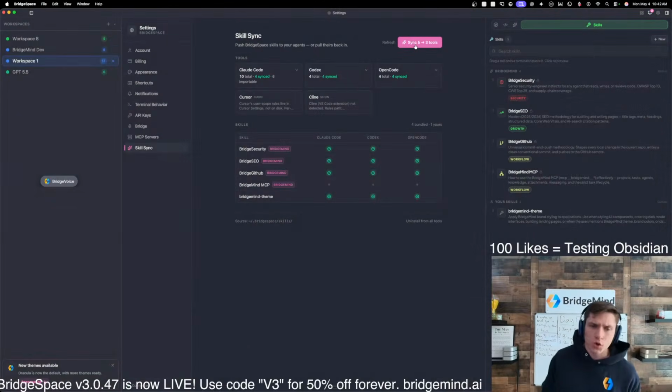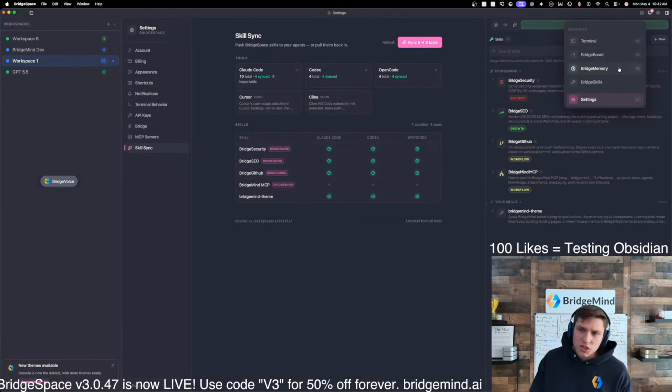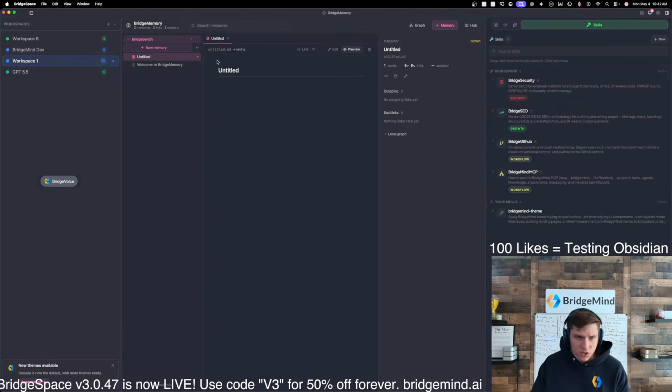I am going to be making a video on Obsidian. We're going to be testing Obsidian today, so I understand it a little bit better, and then I'm going to make a video on it. The reason that we're testing Obsidian is because it actually is going to help us build this new feature called BridgeMemory. Now BridgeMemory is going to be a competitor to Obsidian.